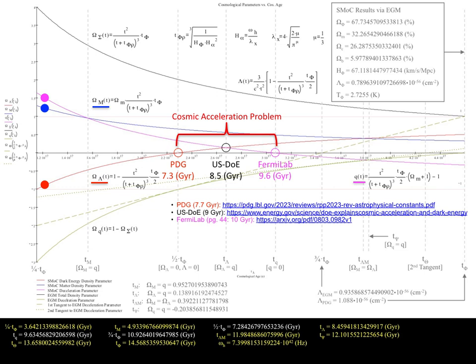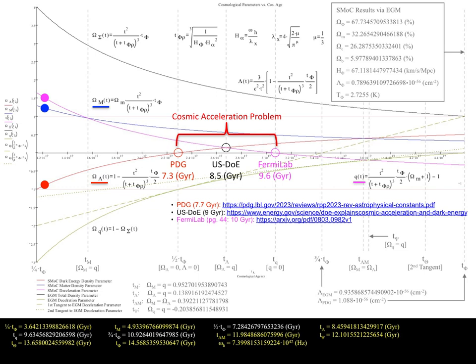A more accurate description is that the Fermilab estimate is the correct value of the second instance of cosmological acceleration, based upon deceleration parameter. However, in relation to the Hubble constant, the Fermilab estimate for the commencement of cosmological acceleration is incorrect. So, what does all this mean?